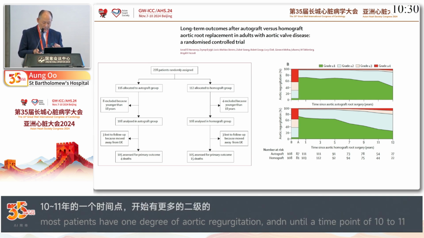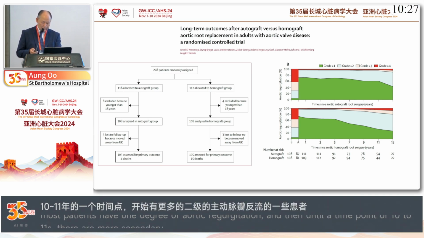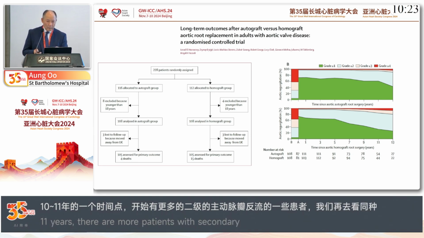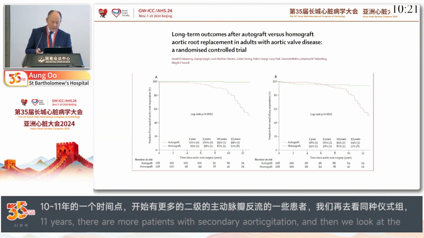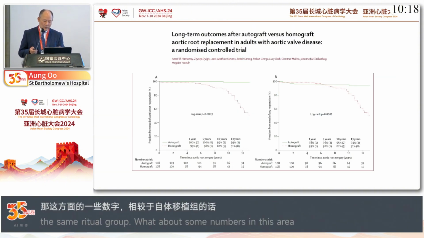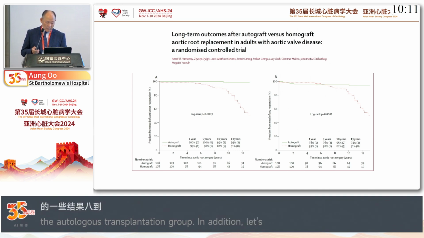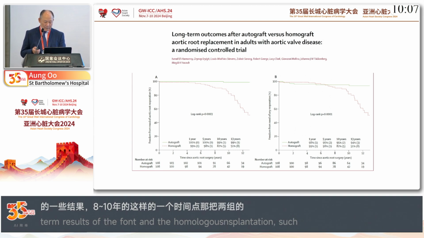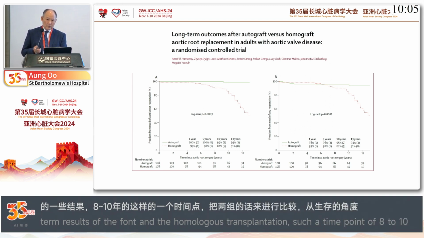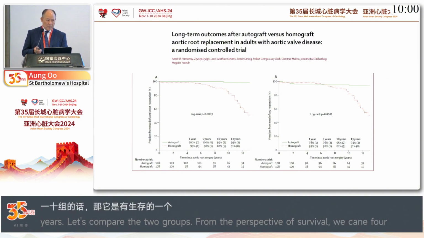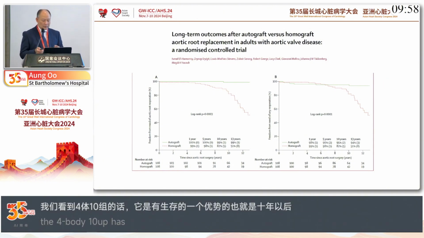And when you look at the homograft group, that is much higher compared to the autograft group. And then when you look at the long-term outcome for autograft versus homograft, at 8 to 10 years, you can see the survival advantage of the autograft over the homograft beyond 10 years clearly, because you can see the big drop out in survival.